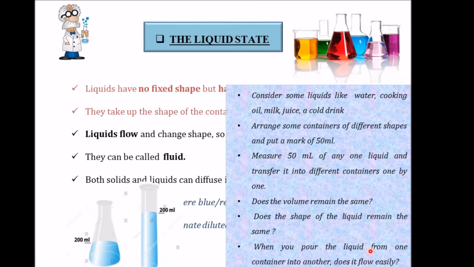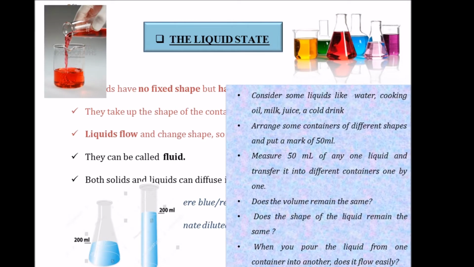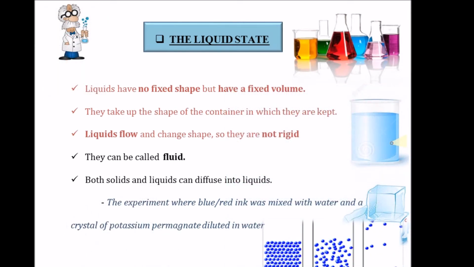And when you pour the liquid from one container into another, does it flow easily? Yes, liquids flow easily and they change shape as well. Hence we can say that liquids are not rigid. And as they flow, they can also be called fluids. Now both solids and liquids can diffuse into liquids.